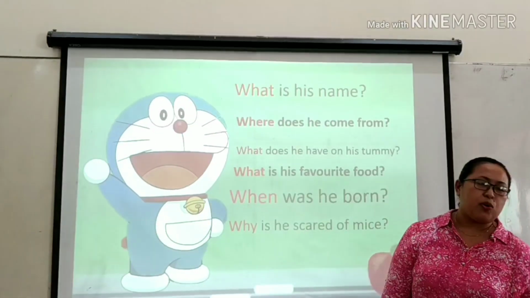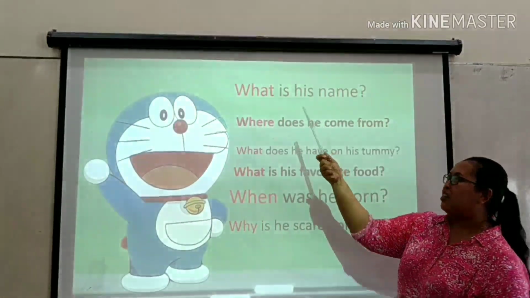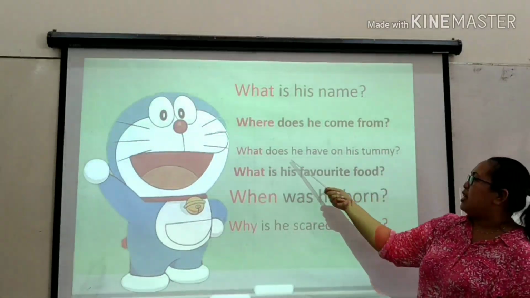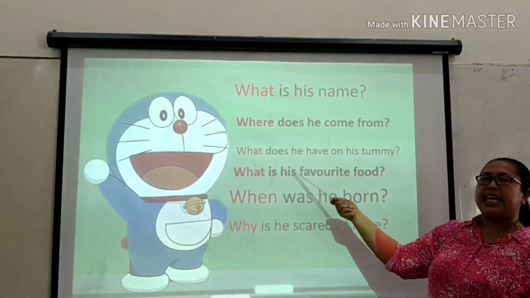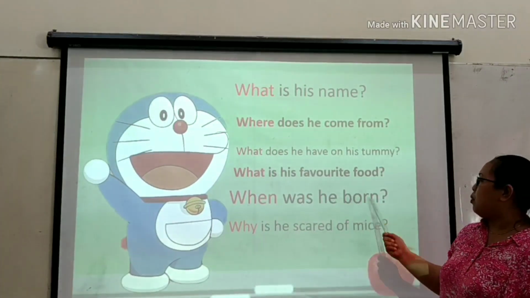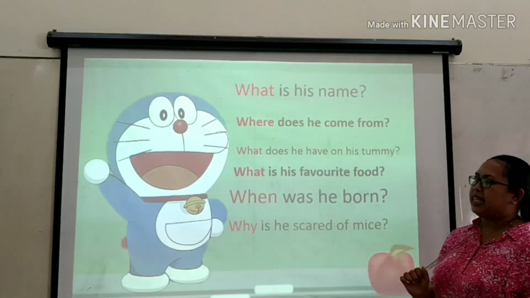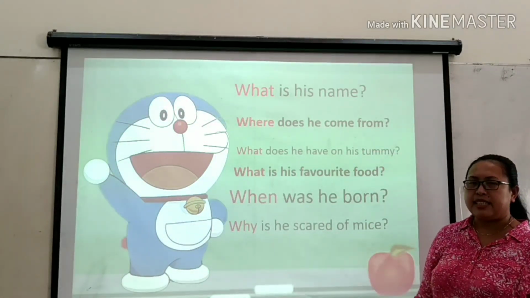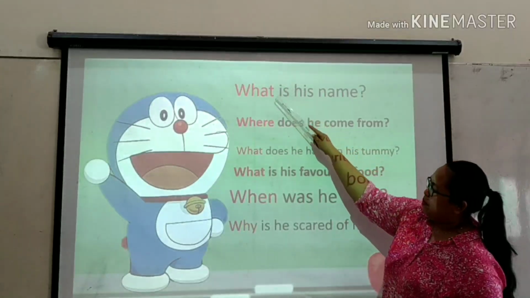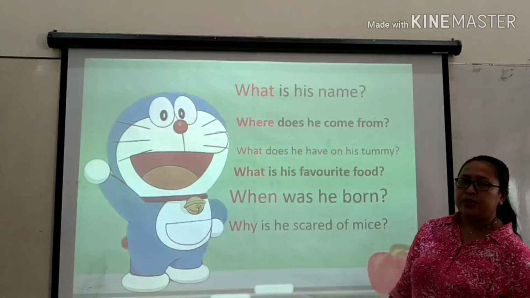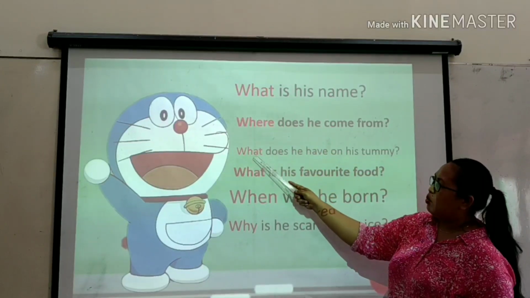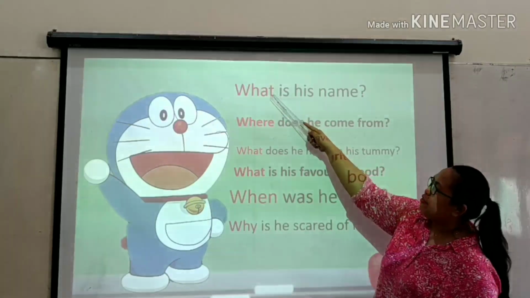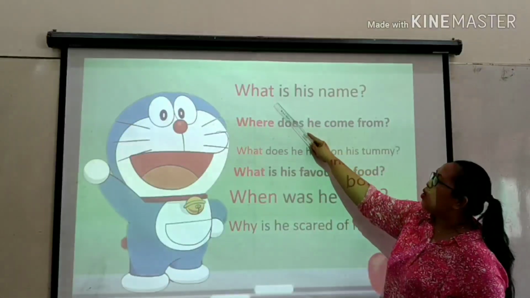Okay, now before we go to the next, what is the discussion? Let's see. What is his name? Where does he come from? What does he have on his tummy? What is his favorite food? When was he born? Why is he scared of mice? Now take a look. All these questions I made. What are the differences? They use what, where, what again, when, why. That's why I give them different colors, because this is what we are going to learn.